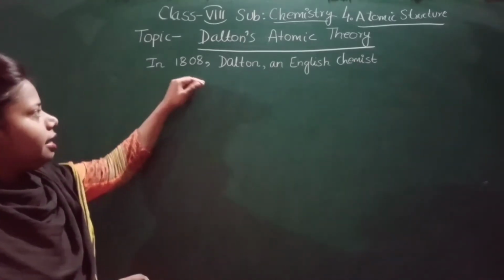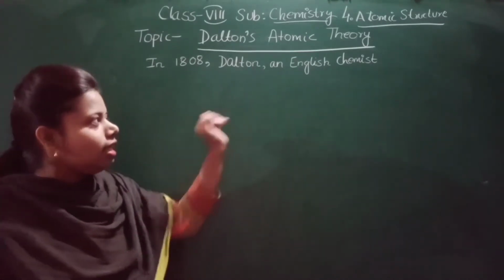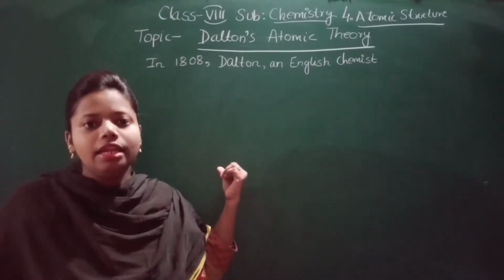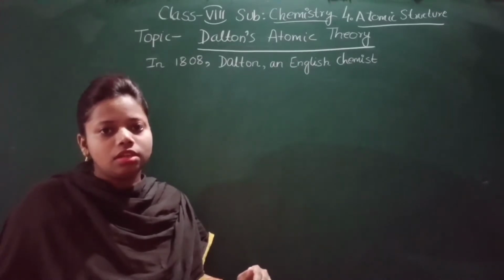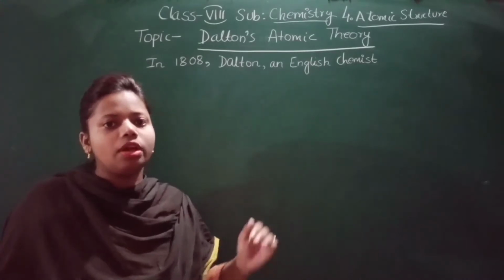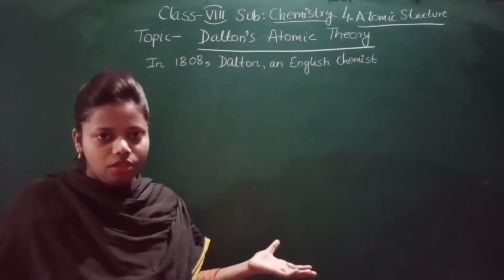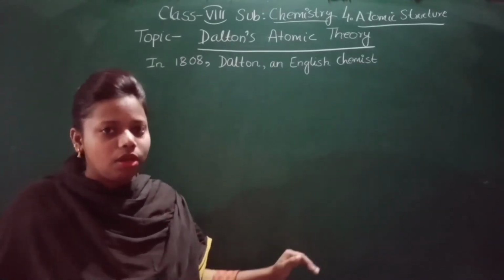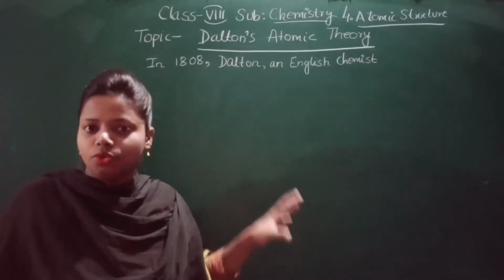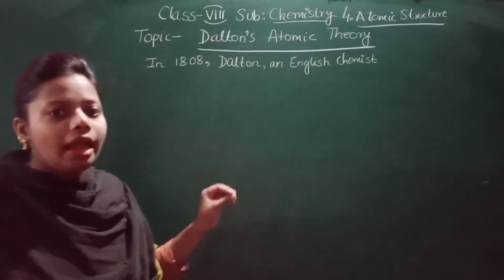In 1808, Dalton. And who was Dalton? Dalton was an English chemist. In 1808 he proposed an idea of atomic theory. He proposed what? Atomic theory. And what were the main points of his atomic theory? Now I am going to explain them to you one by one. So now let us learn the main points of Dalton's atomic theory.